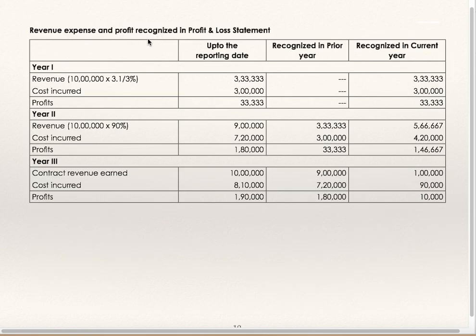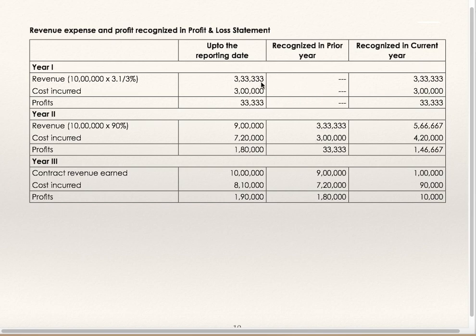Revenue, expense and profit recognized in the profit and loss statement. First year: recognition of revenue is 33.33% of 10 lakhs, which is 3 lakh 33,333. Cost incurred is 3 lakh, profit is 33,333. This is the first year, so that only will be recognized as current year's. Second year: revenue is 90% of 10 lakhs, 9 lakhs. Cost is 7 lakh 20,000. Profit is 1 lakh 80,000.